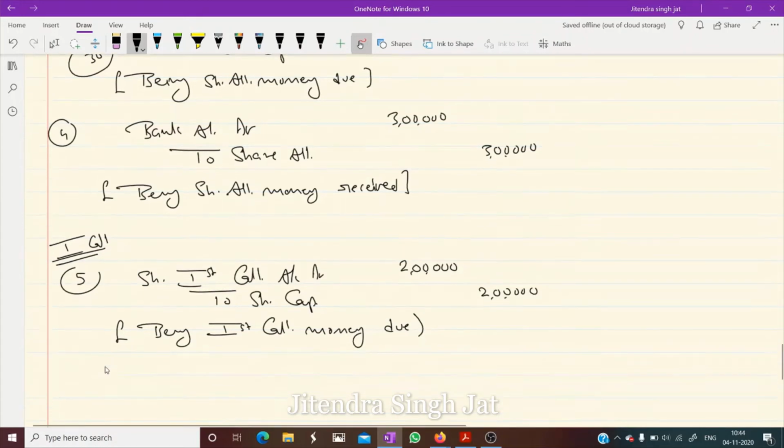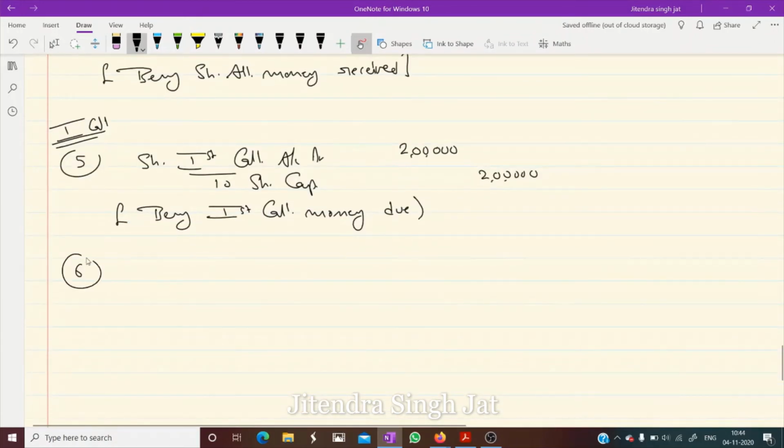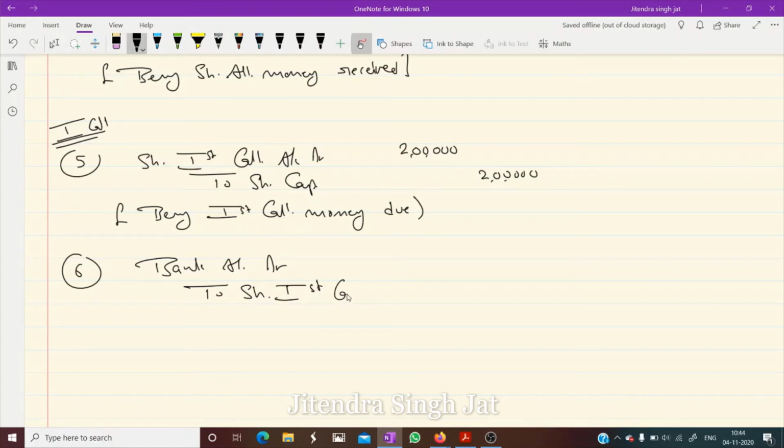And then when we receive first call money, what entry do we pass? Simple: bank account debit to share first call, 2 lakh rupees. Being first call money received, isn't it?